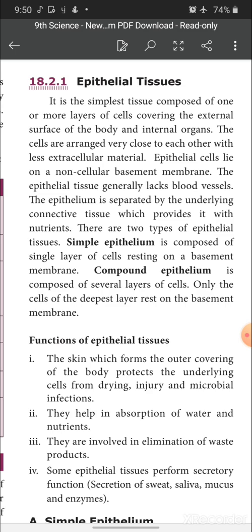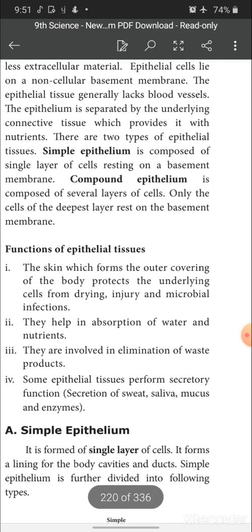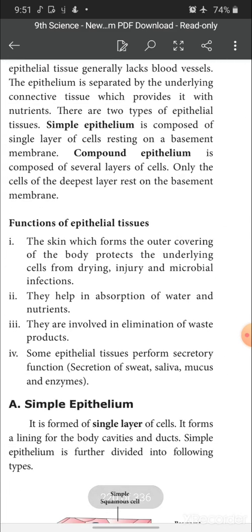See children, compound epithelium is made up of many layers of cells, okay, right? So, among these many layers, only the deepest layer of the epithelium is placed on the basement membrane. Over the deepest layer, other layers of the epithelium are present. Okay. Let us see the functions of epithelial tissue. Since it has 4 points, you may get it for a 4-mark question.